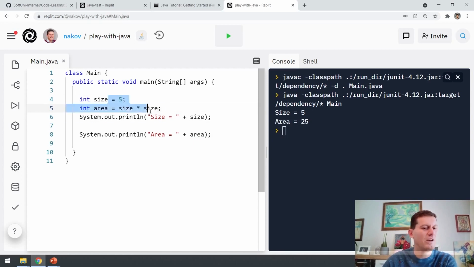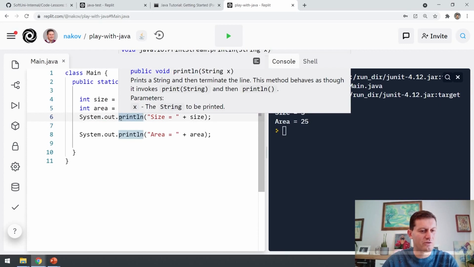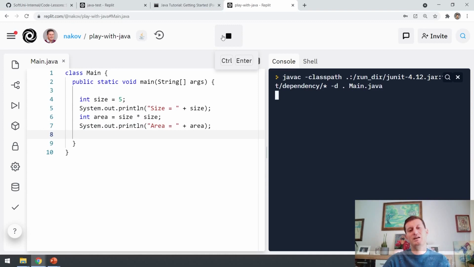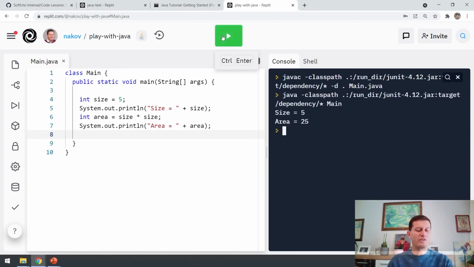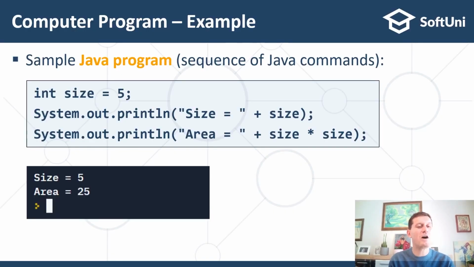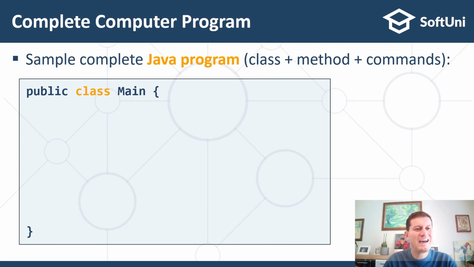First I do the calculations, later I print the result, or I first print the size, then I calculate the area, and finally I print this area. And the result now will be exactly the same, because this is a very similar program to the previous example. Okay, this is the output we achieve, and this is a complete computer program.